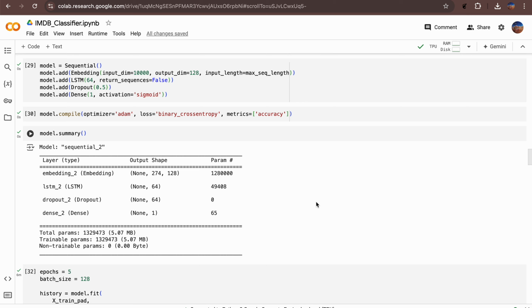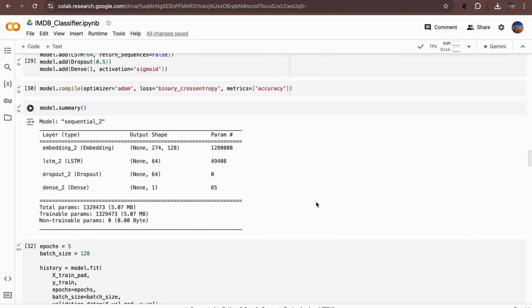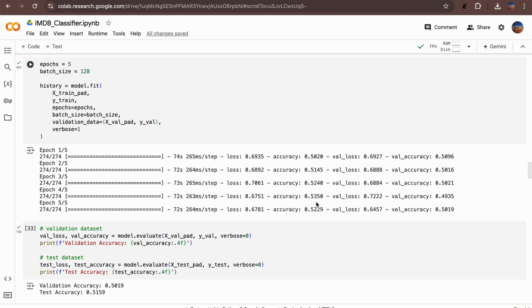Then I initialized the model with embedding and LSTM layers and included the dropout layer to prevent overfitting. The output layer uses the sigmoid activation function. I compiled the model with an Adam optimizer and binary cross entropy as the loss function. After setting the number of epochs to 5 and batch size to 128, I trained the model.